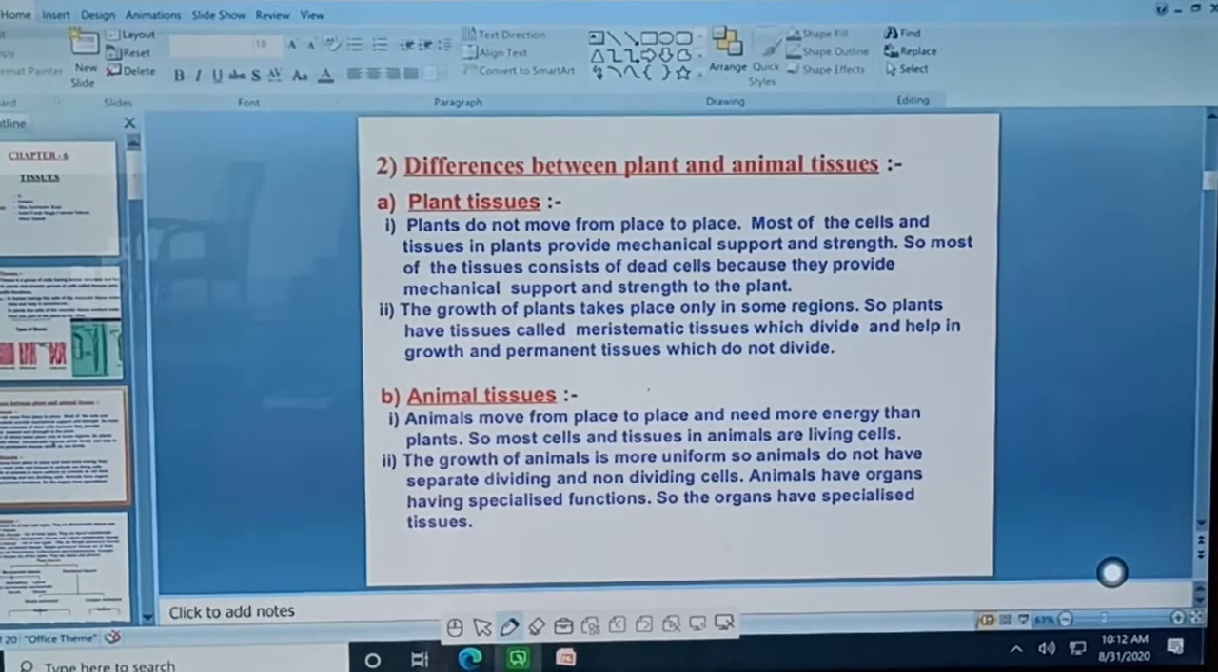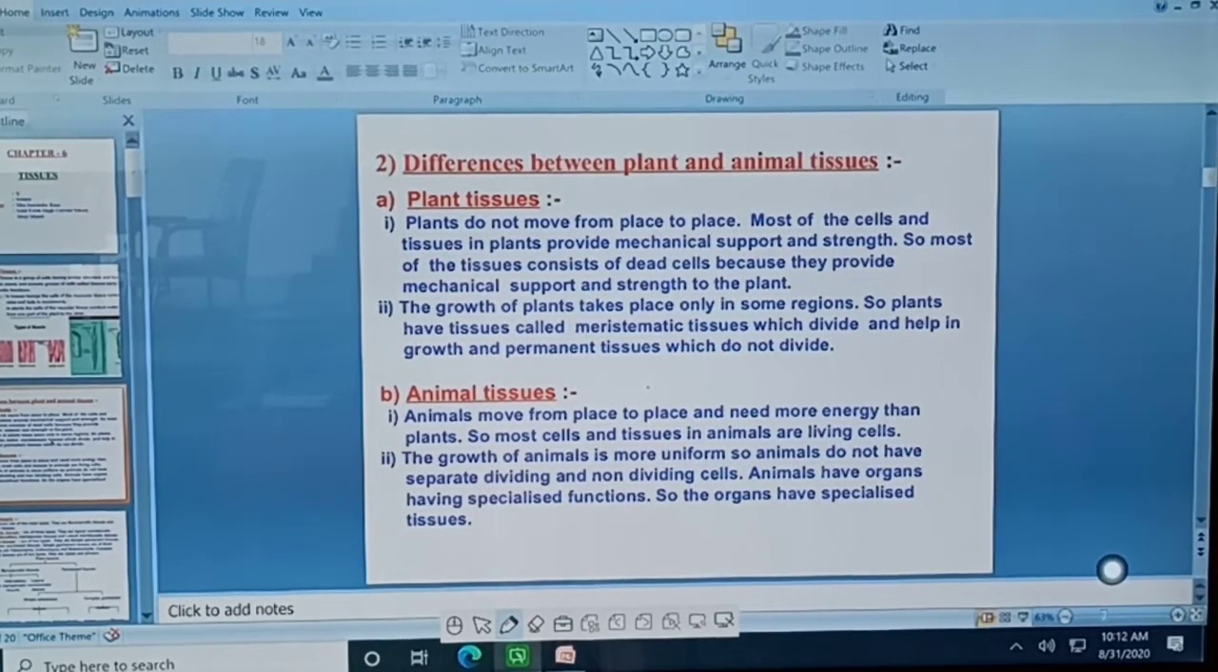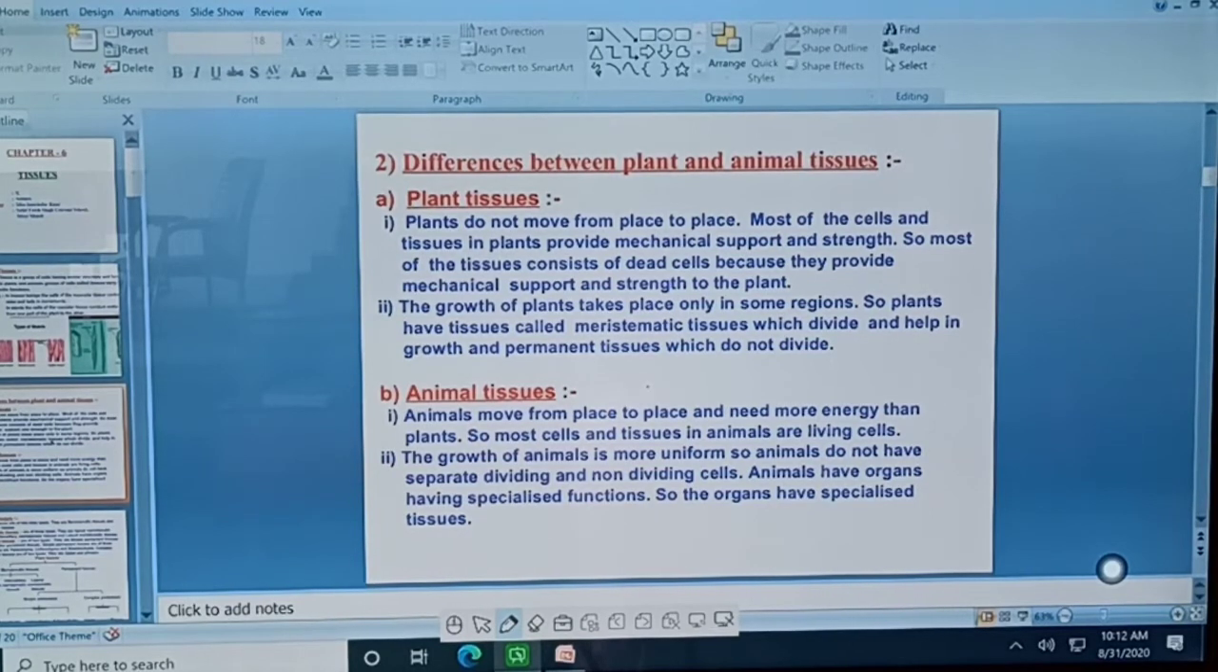Between plant tissue and animal tissue? First, plant tissue means plants do not move from one place to another. Have you ever seen a plant move from one place to another? No, never. Plants do not show any type of movement from one place to another. Only their branches can move, meaning they just show a simple movement. They can't move from one place to another.